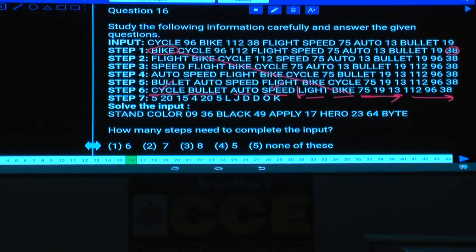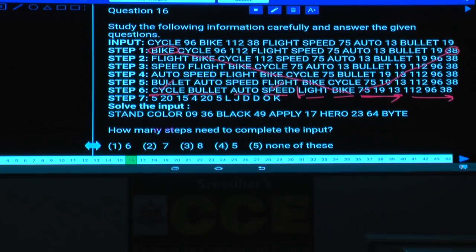And the previous number is 96. And 96 is added, and the next highest number is 112, and the next numbers are odd numbers in the descending order, that is 13, next one is 19, next one 15 will be added. Clear now? Now this is about question number 16 to 20.